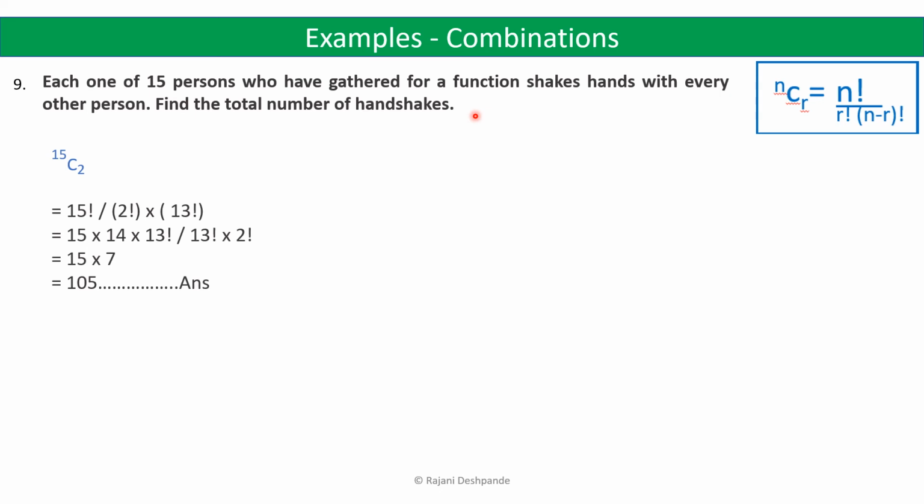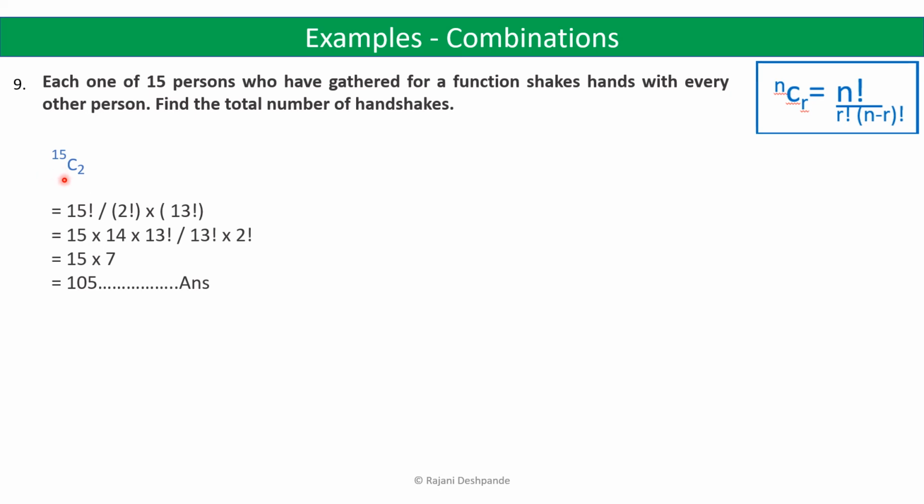So here for a handshake, there are 2 persons involved. So 2 persons are required, and there are 15 persons. So we can write it this way, 15C2, because for a handshake 2 persons are required. So 2 persons for one handshake, and there are 15 persons. So this can be done in 15C2 ways.